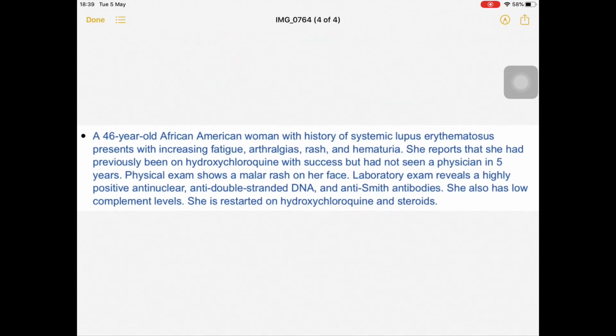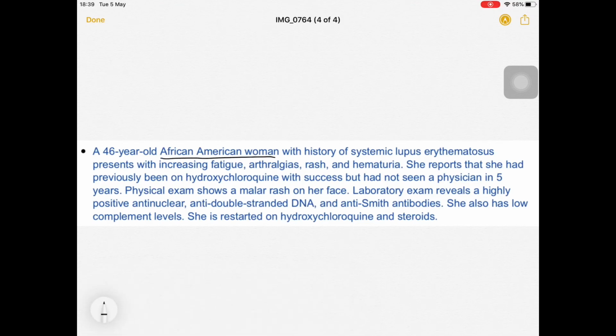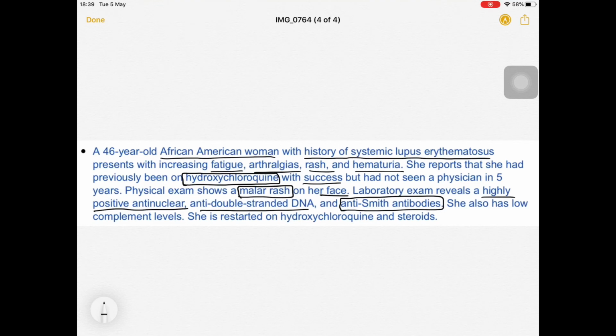Next question, they are saying a 46-year-old African American woman with a history of SLE presents with increased fatigue, arthralgia, rash, and hematuria. She reports that she had previously been on hydroxychloroquine. I told you this can be the drug which we are using for SLE, right, with success. Okay, but she had not seen a physician in 5 years. Physical examination shows a malar rash on her face. Okay, and lab examination shows highly positive anti-nuclear, anti-double stranded DNA antibody, and anti-Smith antibody. Okay, which is the most specific.